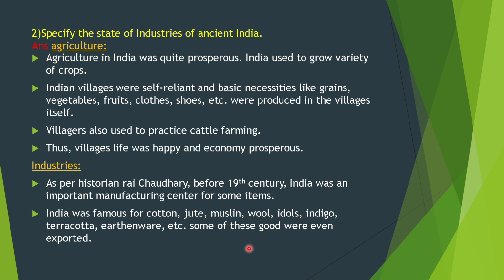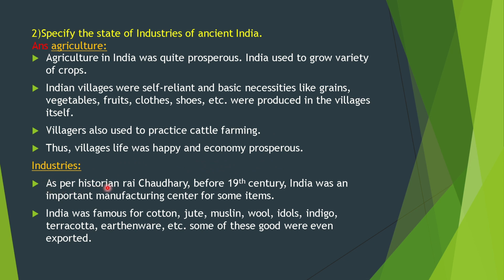Second question, explain the statement of industries of ancient India. Agriculture in India was quite prosperous. India used to grow a variety of crops. Indian villages were self-reliant and basic necessities like grains, vegetables, fruits, clothes, shoes, etc. were produced in the villages itself. Villagers also used to practice cattle farming. Thus, village life was happy and economy prosperous.